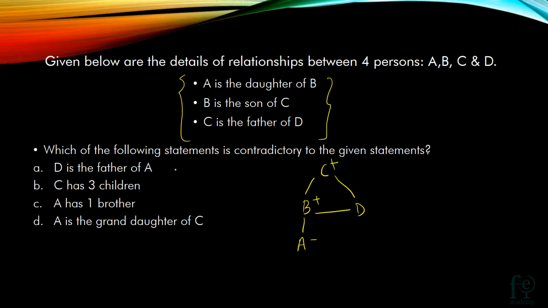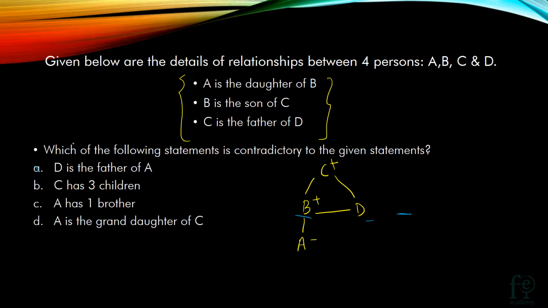So D is the father of A. D is the father of A is a contradictory statement because it's already given that B is the father of A. So D cannot be the father of A. Now let's go to the other statements too, just to understand the question. C has 3 children. So it is possible. It is not contradictory to the given statements because one more child can be here. So it is not contradictory. A has 1 brother. That is also possible. It is not given that A is the only child. So A has 1 brother is also not contradictory. A is the granddaughter of C. That is a true statement.